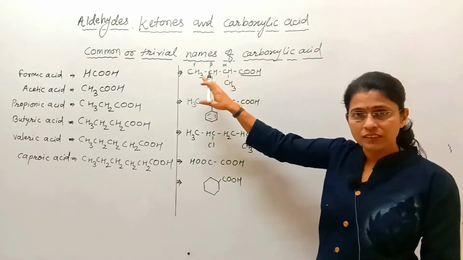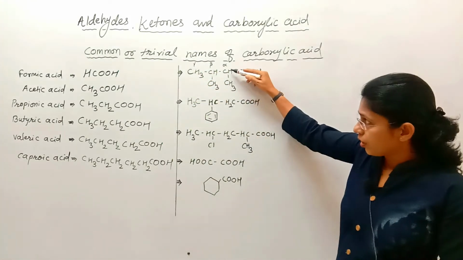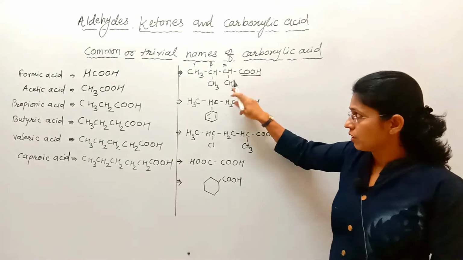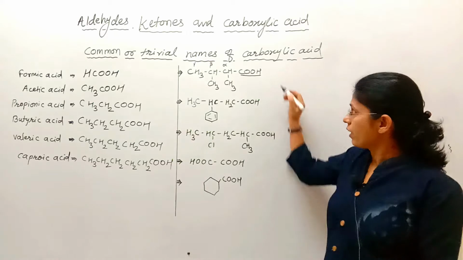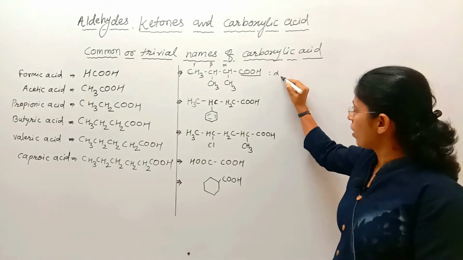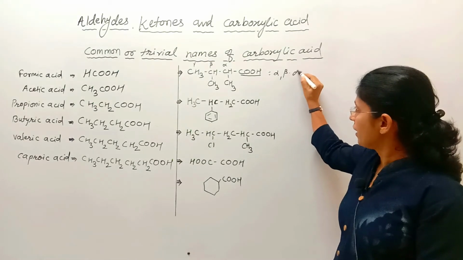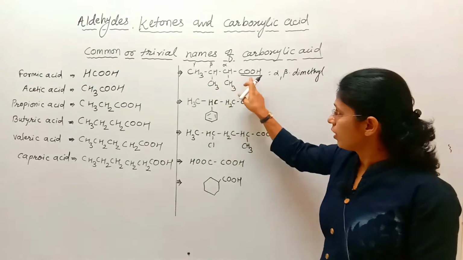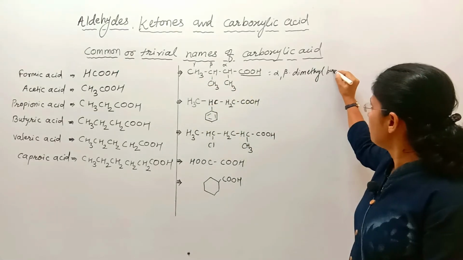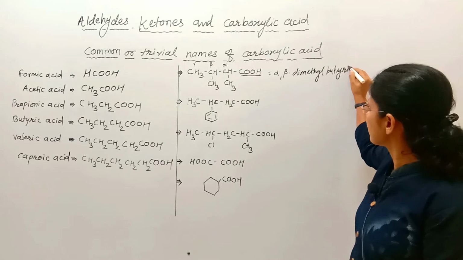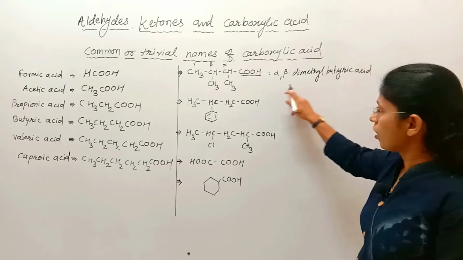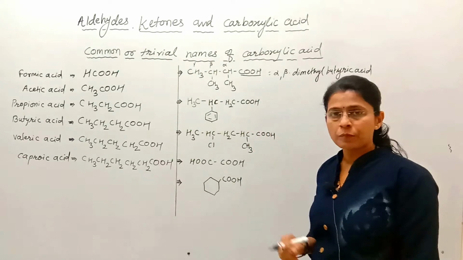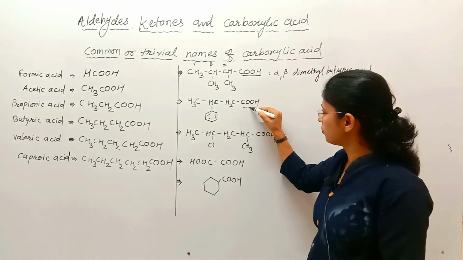So I will name this compound as alpha beta. At 2 positions methyl groups are present, that's why I will name it alpha comma beta dimethyl. 2 methyl groups are there and 4 carbons, that's why butyric acid: alpha beta dimethyl butyric acid. See here, this is the functional group.